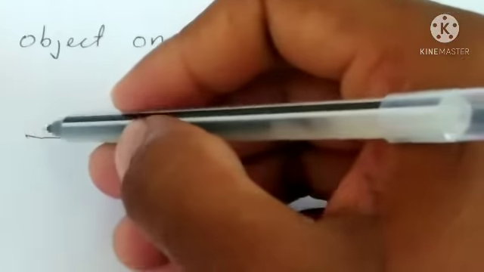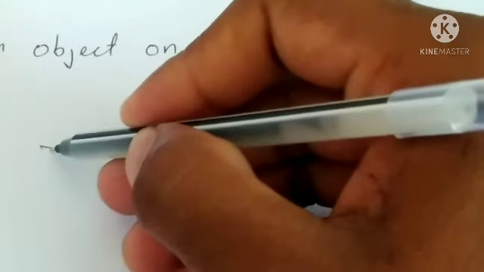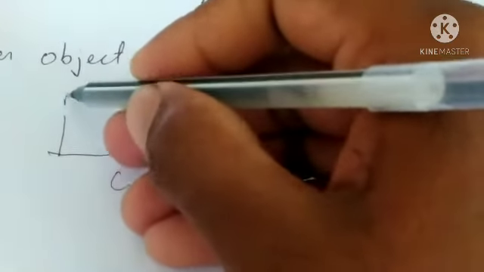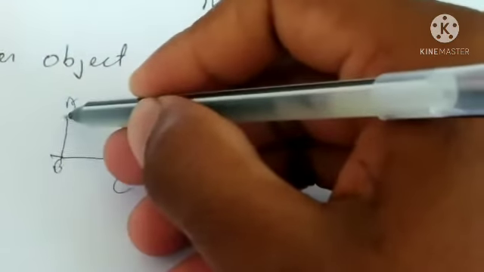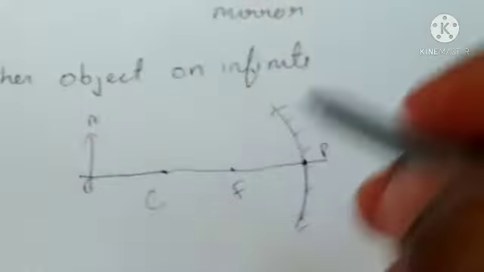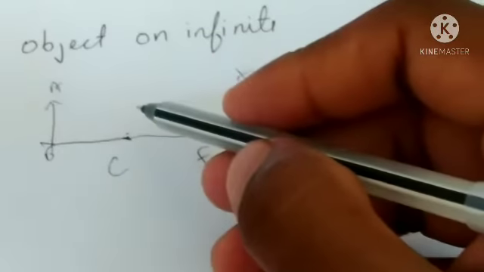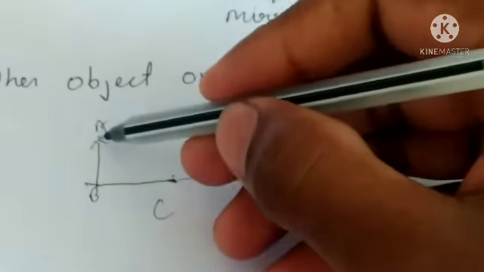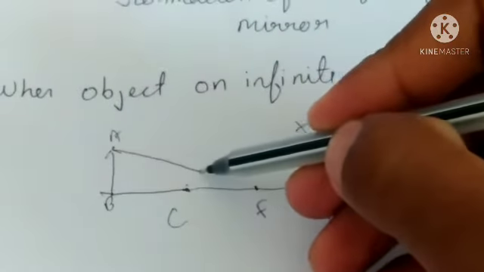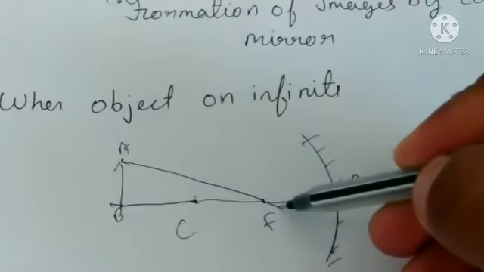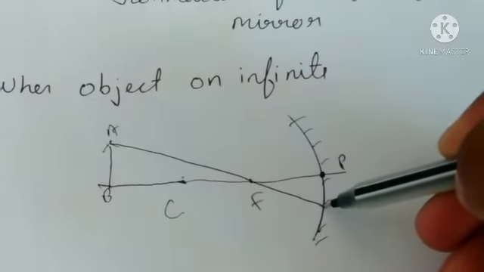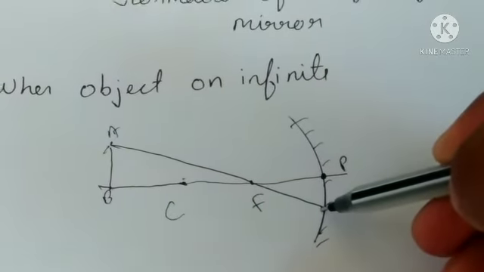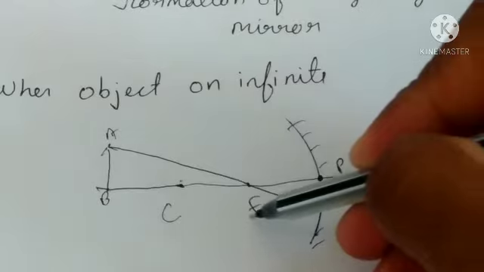Now when the object is on the infinity, here, then the first ray goes from the focus and then is reflected. Now it is parallel to the principal axis.